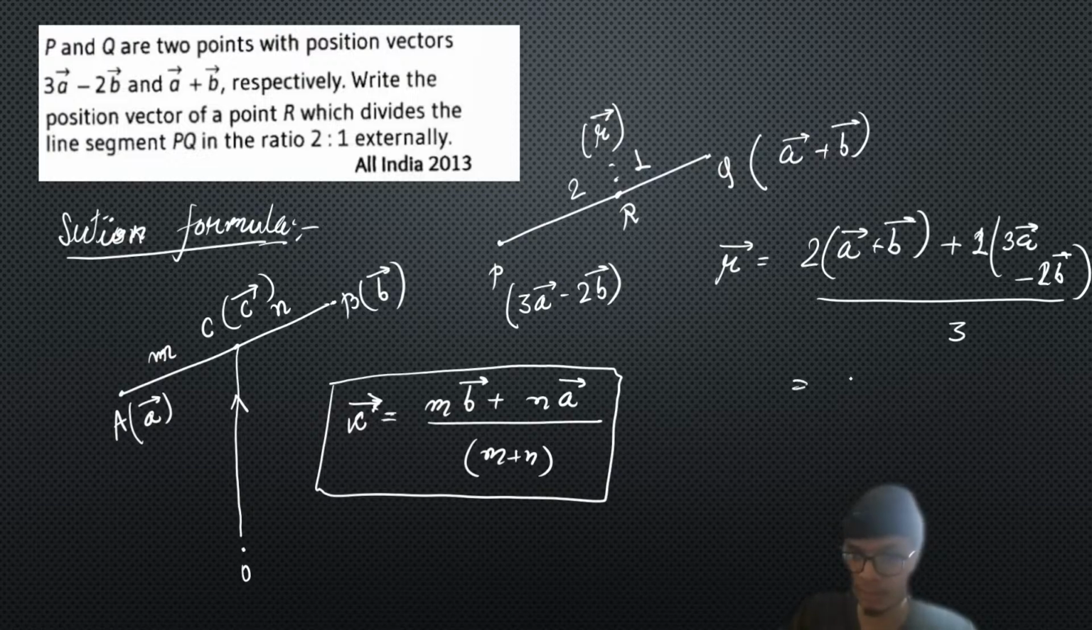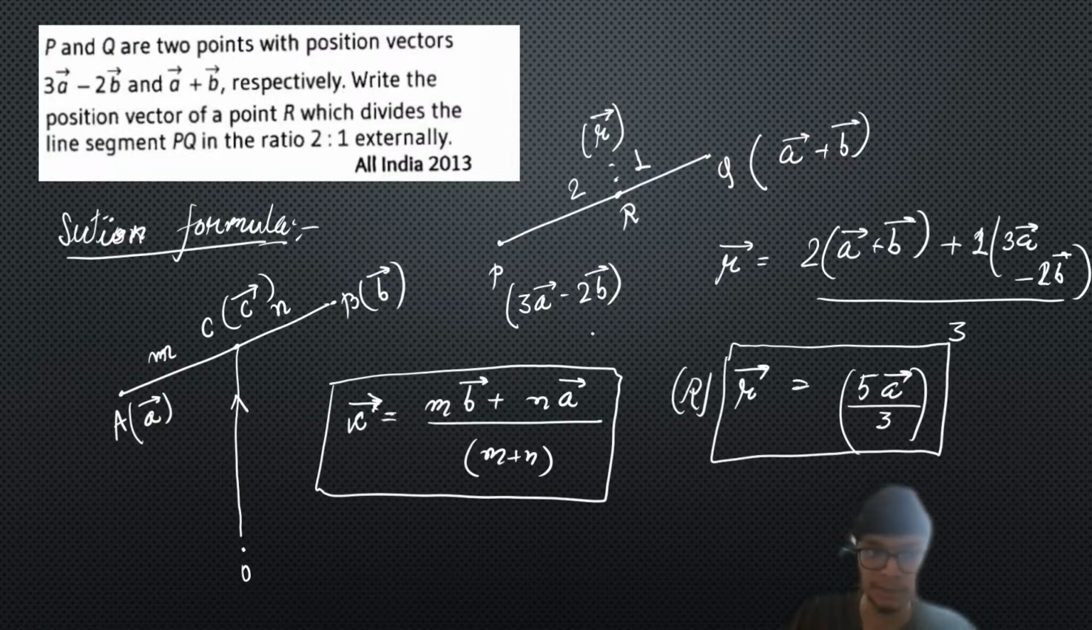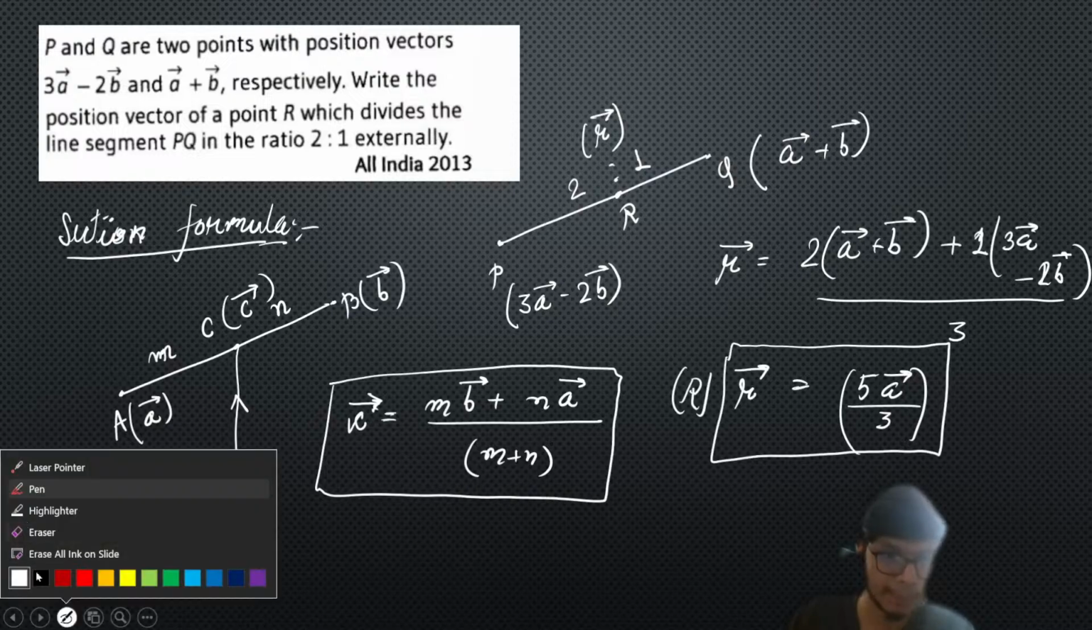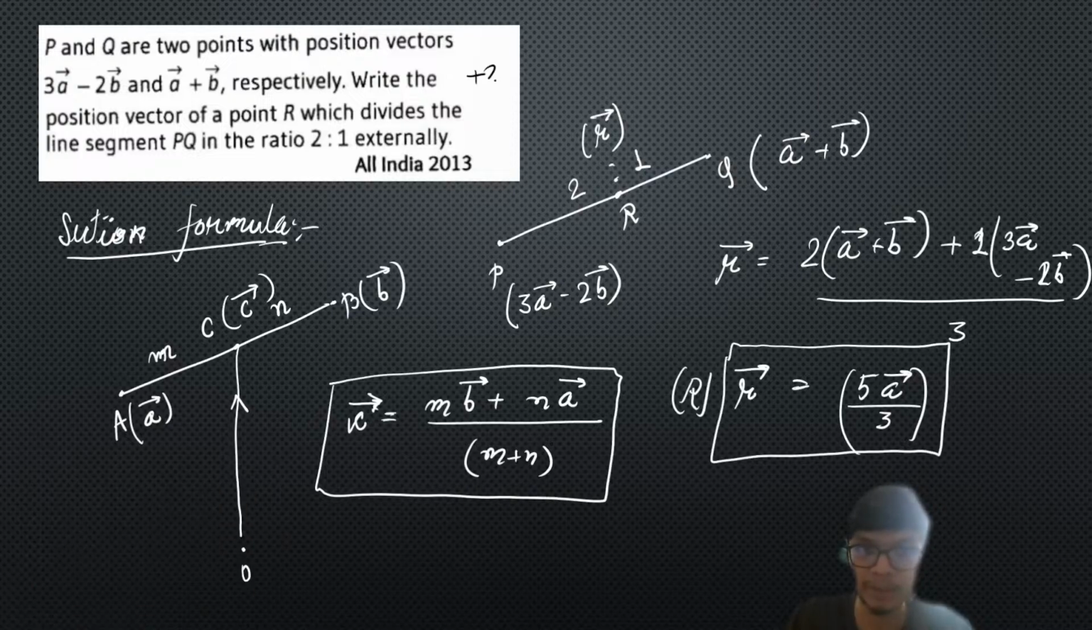If we simplify this, we are going to get the position vector in terms of a vector and b vector, which is what is asked in the problem. So this is equal to 5 times a vector by 3. That is the answer to the problem. So the position vector of point R is given as 5a vector by 3. It's a simple problem, a 2-marker problem that you can expect in examinations.